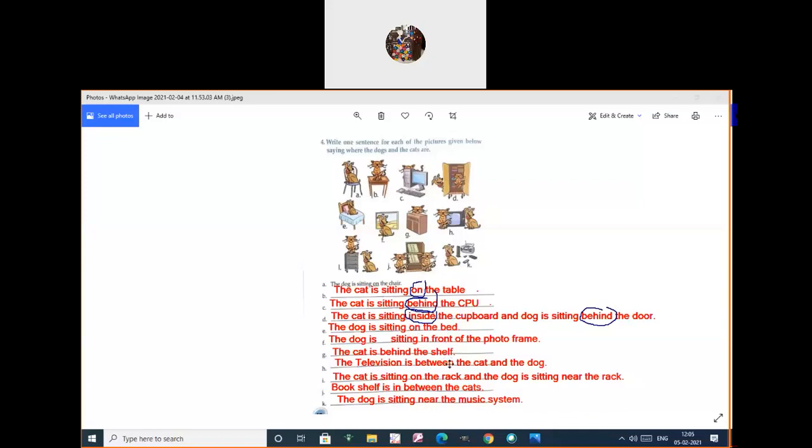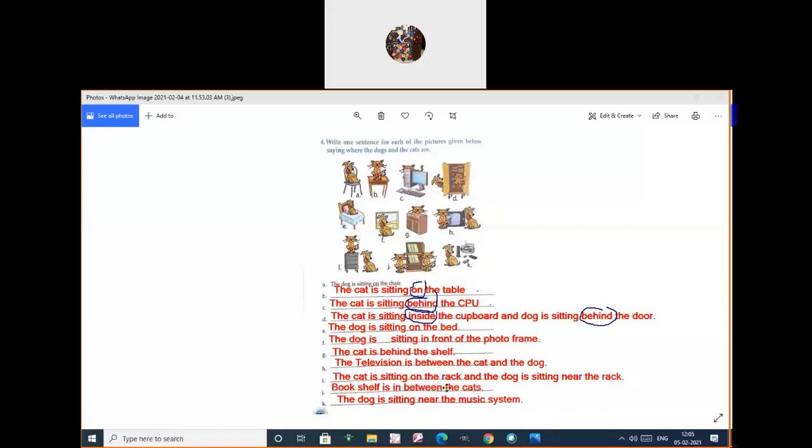For the D one, on. E one, on. Welcome to the F1, in front of. Very good. In front of. Please underline that, in front of. G1, behind. Behind. H1, very good. Between. H1, between. Please underline between for the H1.